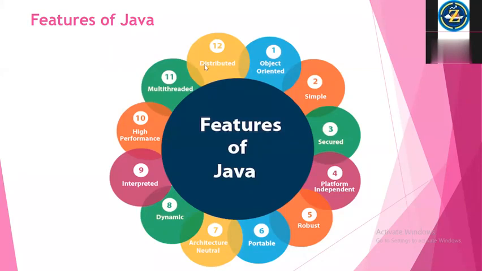When we are developing the programs, I will relate them to the features. Distributed environment means multiple users can access it, so that is called distributed. These are all the features of Java.